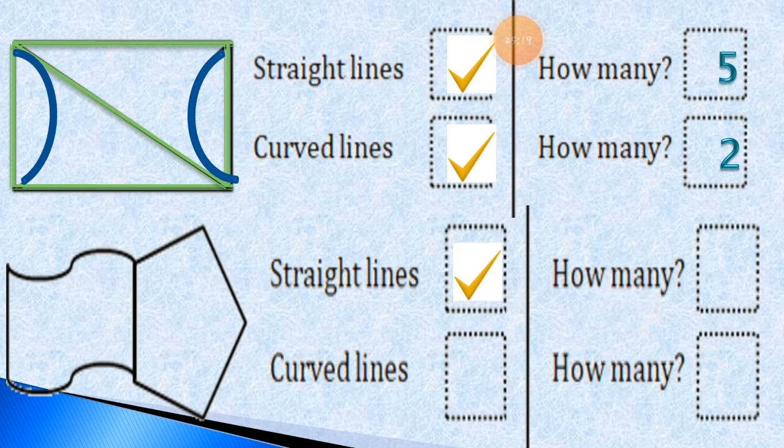Let's start overwriting all the straight lines and try to find out how many straight lines are there in the given picture. I just overwrite all the straight lines with the yellow color.